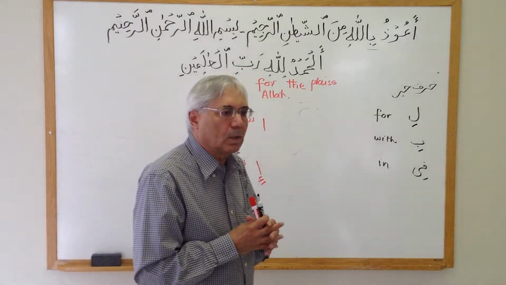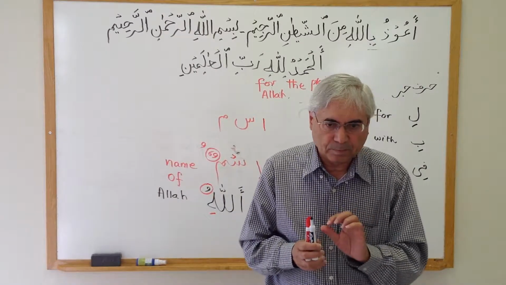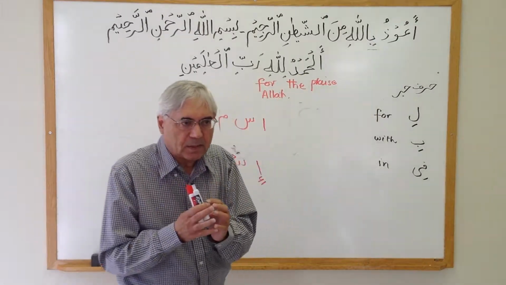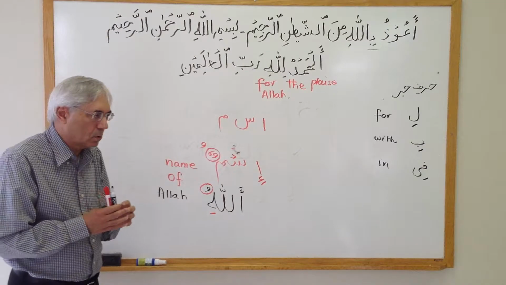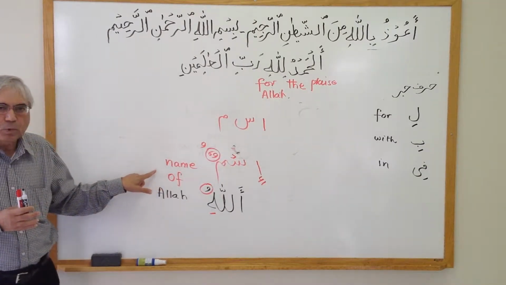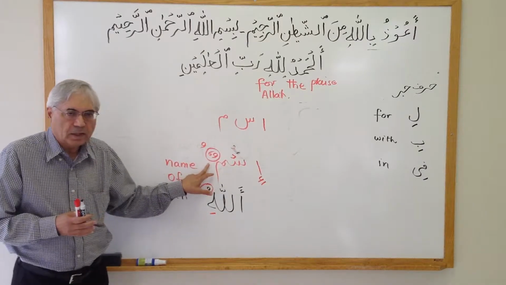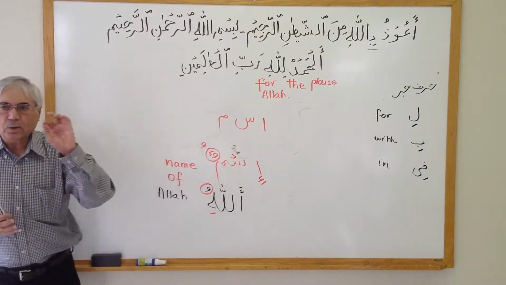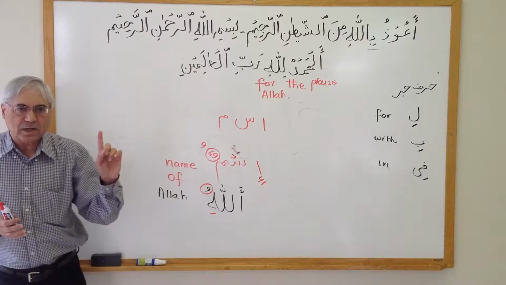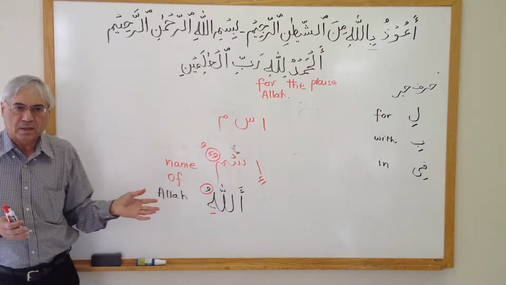Whenever you are going to combine two nouns together, you are making a relationship between those two nouns. In English, you put "of." In Arabic, you take the first noun. Always notice that it is always the last letter's harakat that is being impacted.